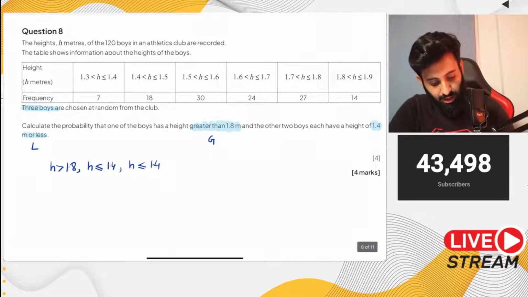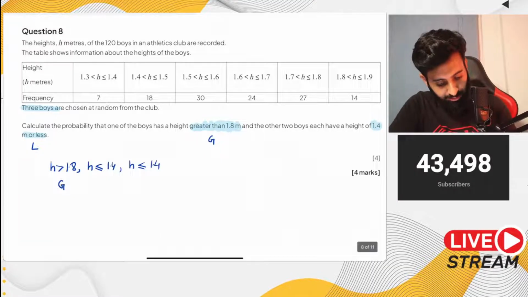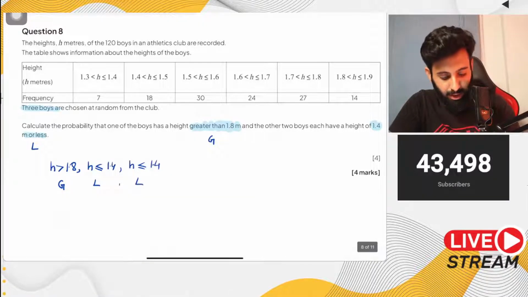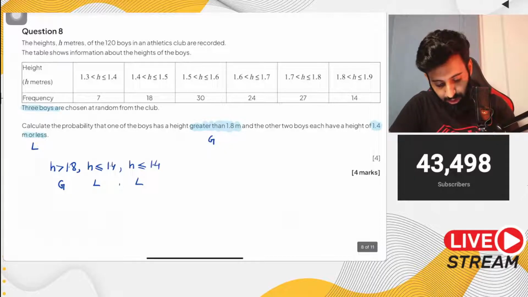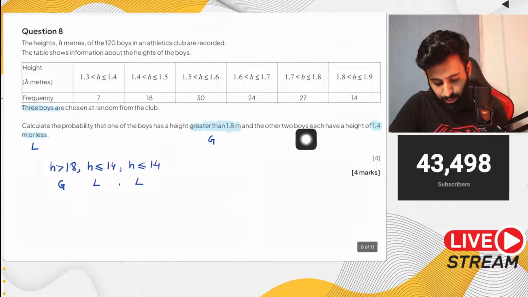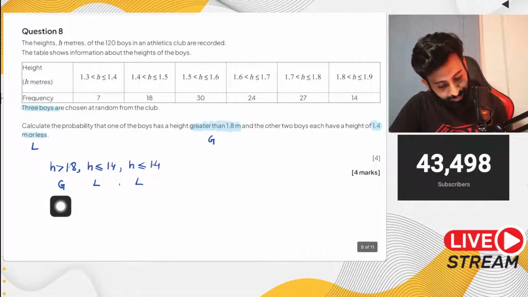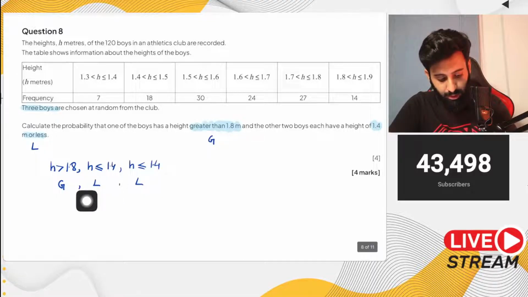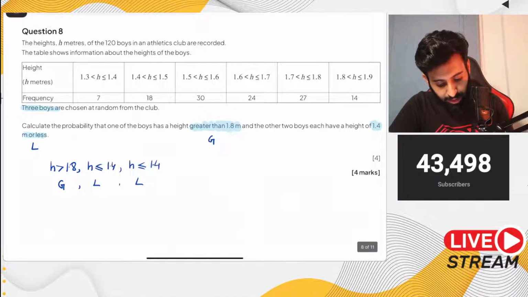Now like I said, let's call this G: all the boys who have a height greater than 1.8 meters, and all the boys who have a height of lesser than or equal to 1.4 meters, and then another one with a height of less than or equal to 1.4 meters. Now you can select 3 boys who fulfill the following condition in this sequence. Now this is one of the many sequences. So let's work out the probability for this.